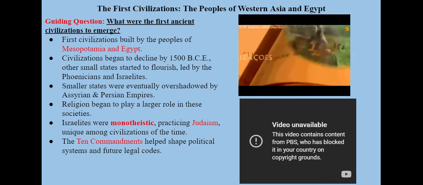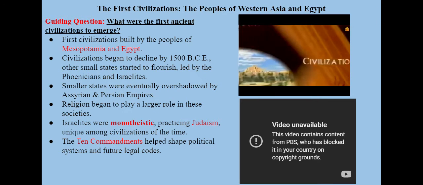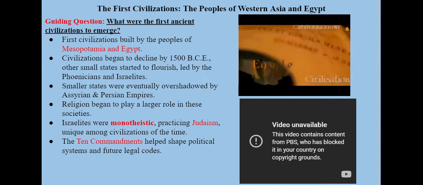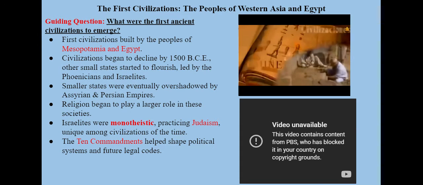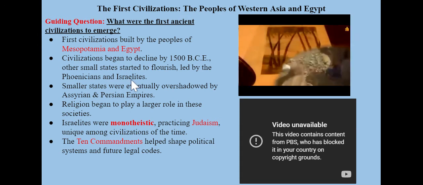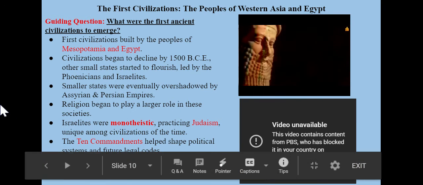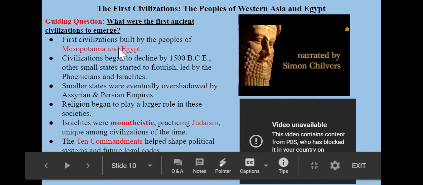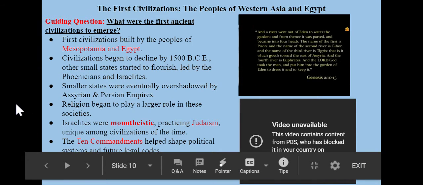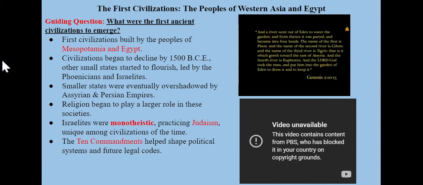Now, obviously, there are going to be some, like we're going to have the ancient Romans and the ancient Egyptians with their big empires and the Persians, but there's not going to be nearly as many worldwide as there had been. We're going to talk briefly here about the Israelites. And what's important about the Israelites is they develop the first major monotheistic religion in the West, and that is Judaism. So if you're taking notes, this is something you need to write down. You'll need Mesopotamia and Egypt, and you'll need the Israelites with monotheism, specifically being Judaism. So this is the Jewish people.